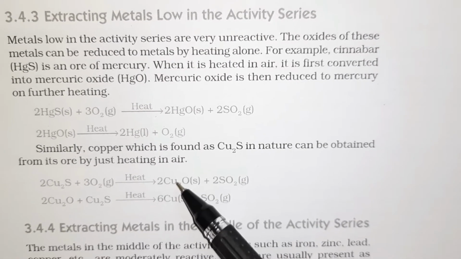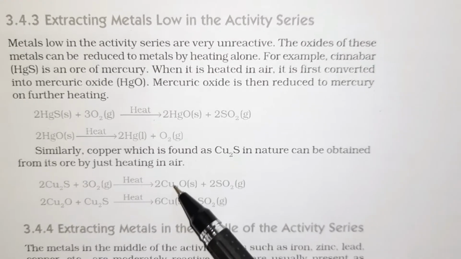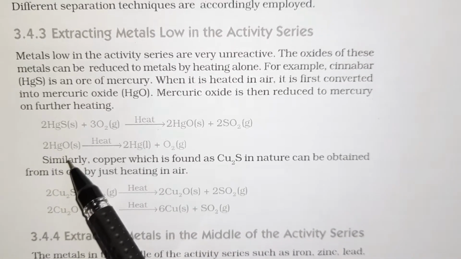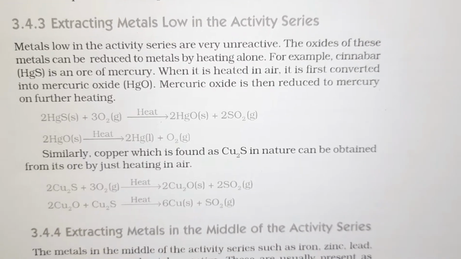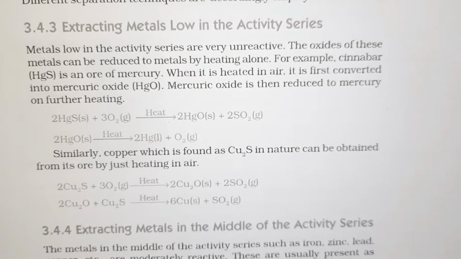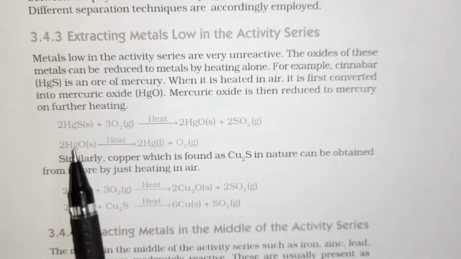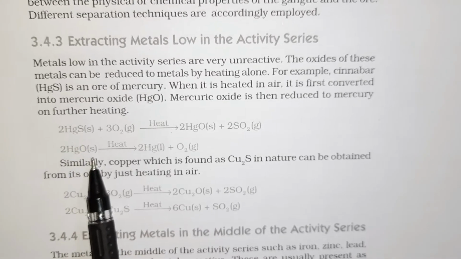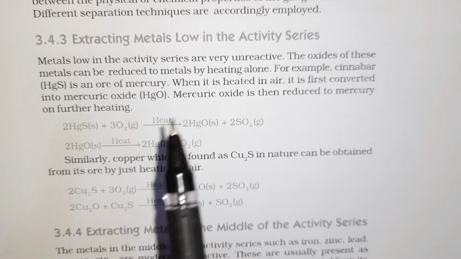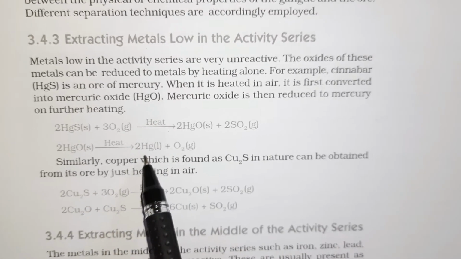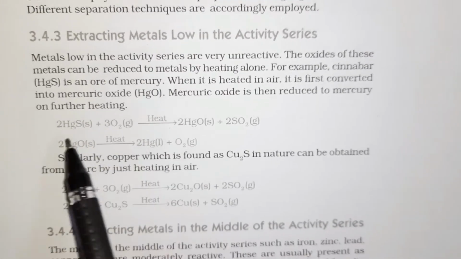It is only sometimes found in native state. They might be present as sulfur, sulfides or oxides. Why? Because these are the abundant elements which are present under the surface, and therefore most of the elements are found either as sulfides or as oxides. So one first example in this series will be obtaining pure Hg or mercury from its ore, which